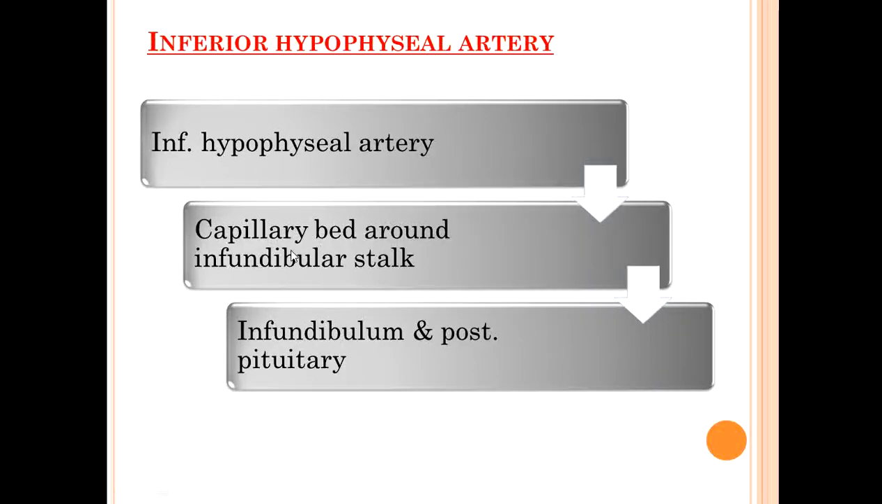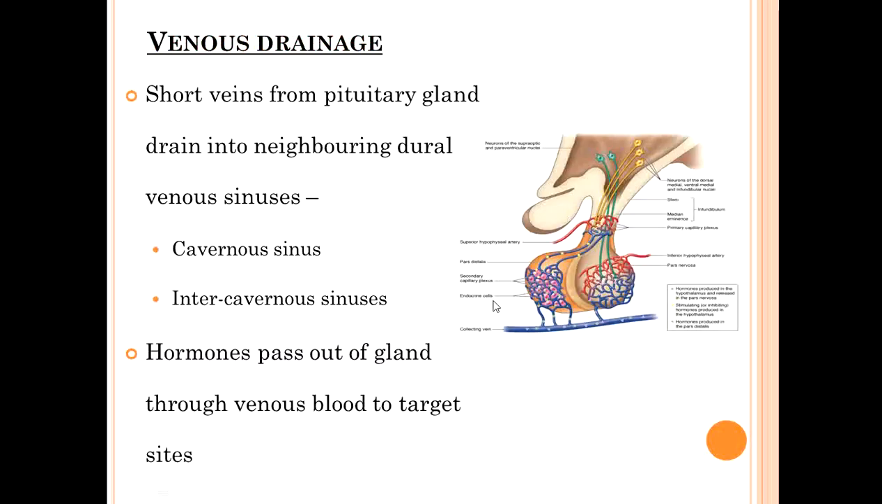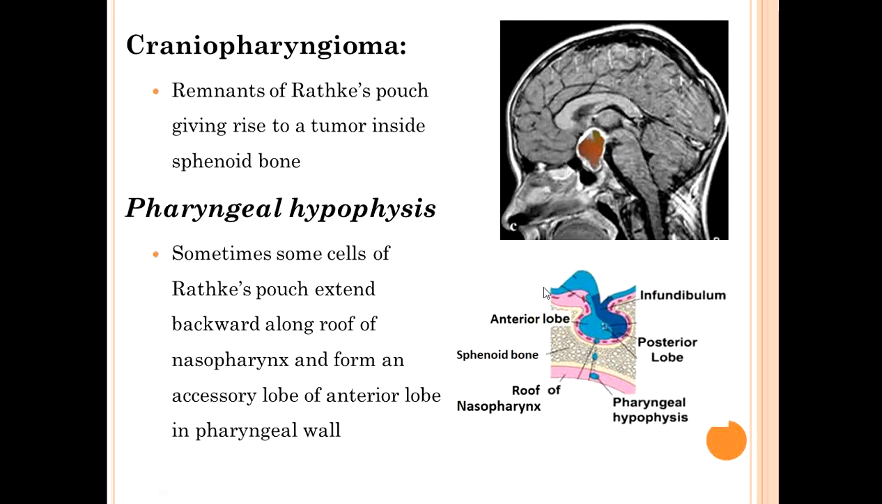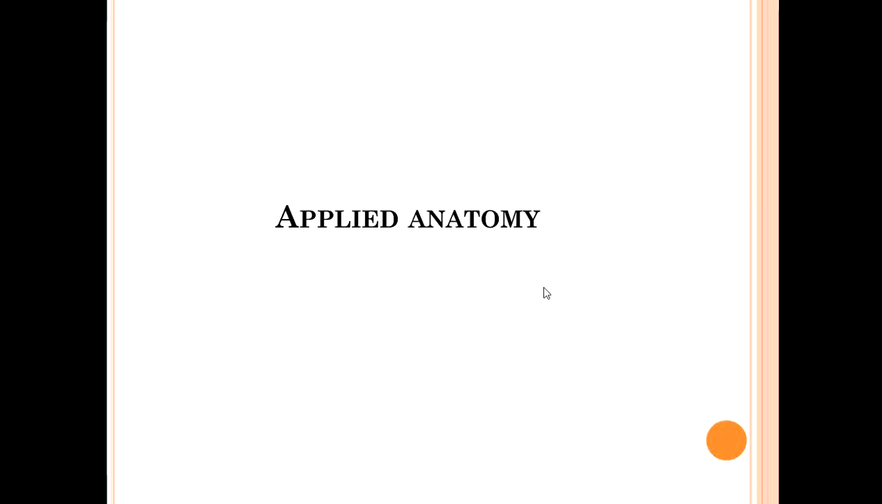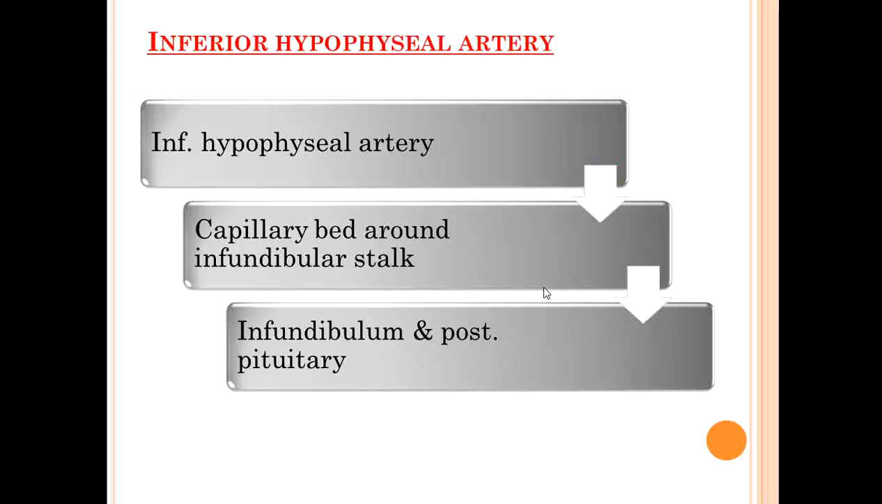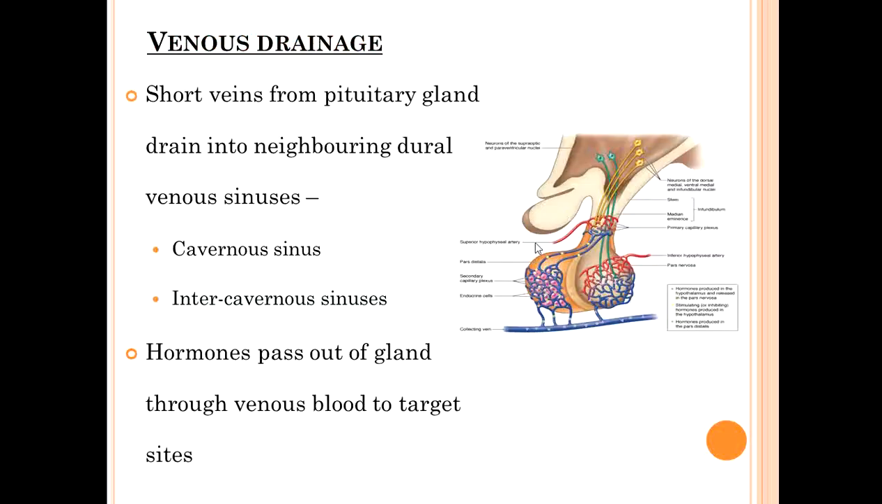The inferior hypophyseal artery forms a capillary bed around the infundibular stalk, and from there it reaches the posterior pituitary. Here you can see this is the posterior pituitary, and here the anterior pituitary. Okay, so that is about the inferior hypophyseal artery. Here, what is the venous drainage? So you can see this.